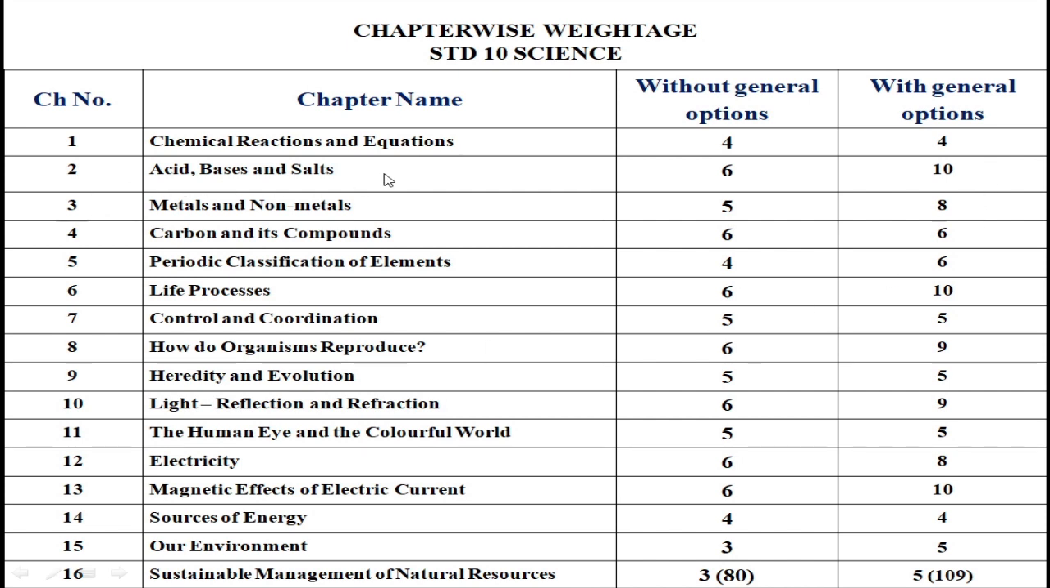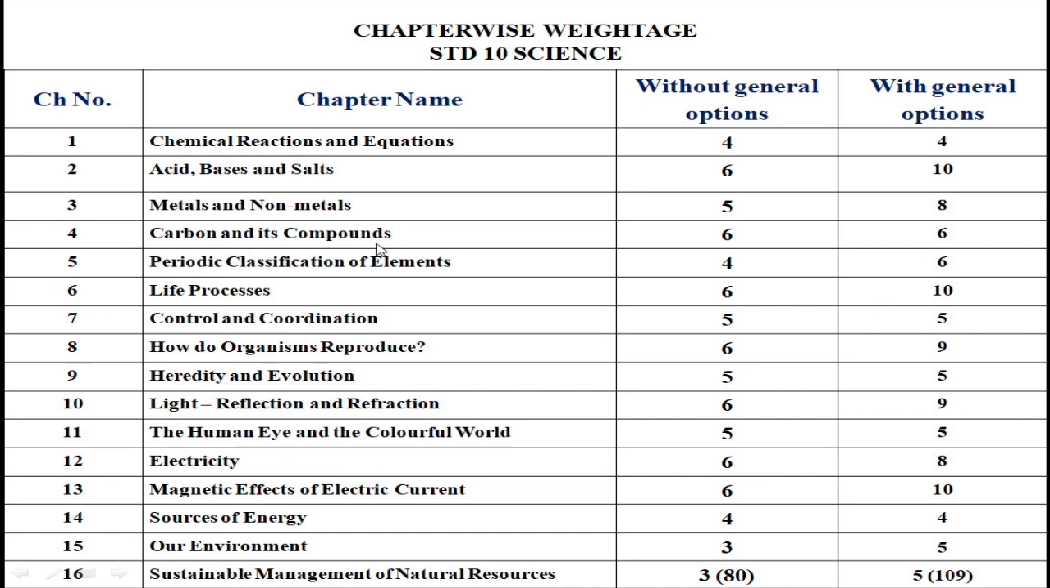Chapter 2, acid, base and salt. Without general option the weightage is 6 marks, with general option the weightage is 10 marks. You can see, here there is a chance of asking a question in 4 marks, that is in section D. Chapter 3, metals and non-metals. Without general option weightage is 5 marks, and with general option the weightage is 8 marks.